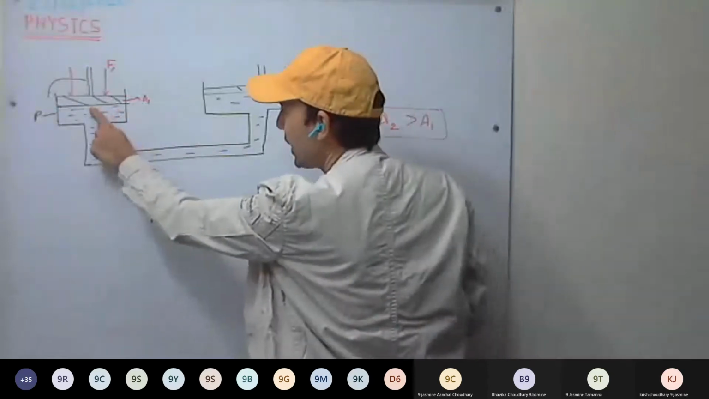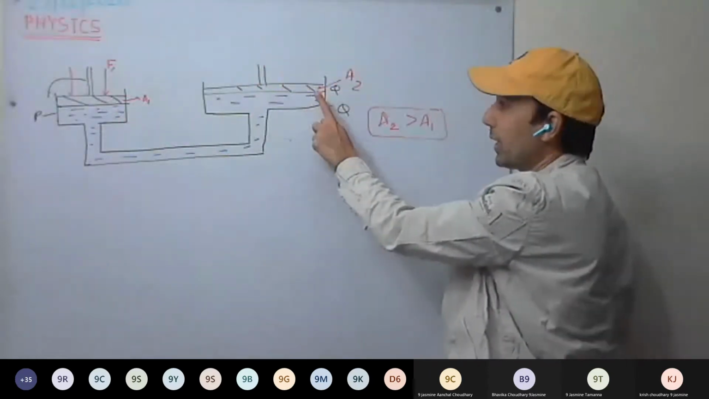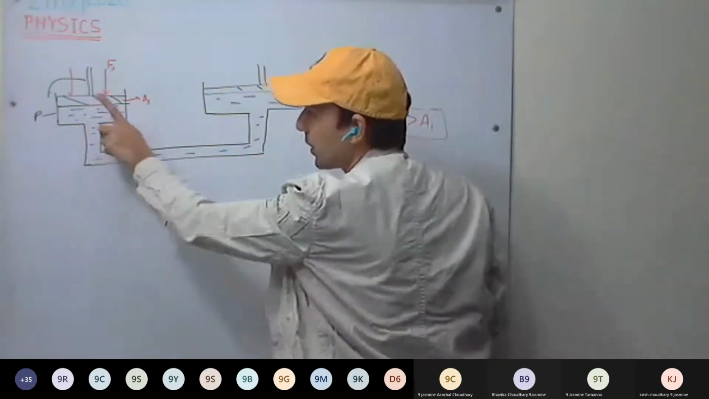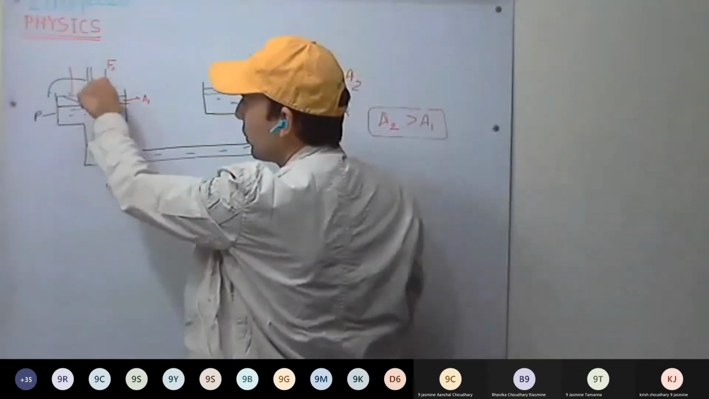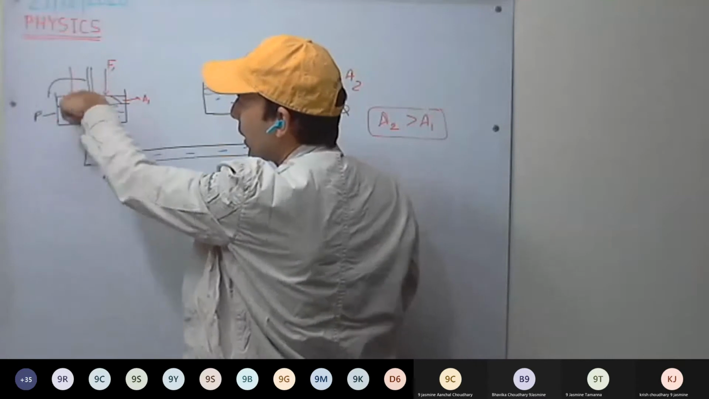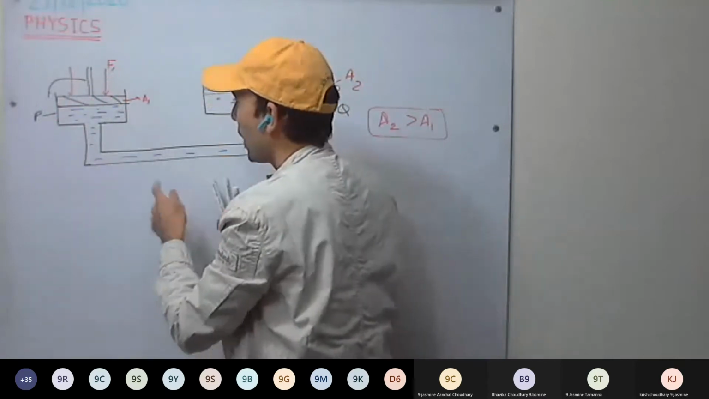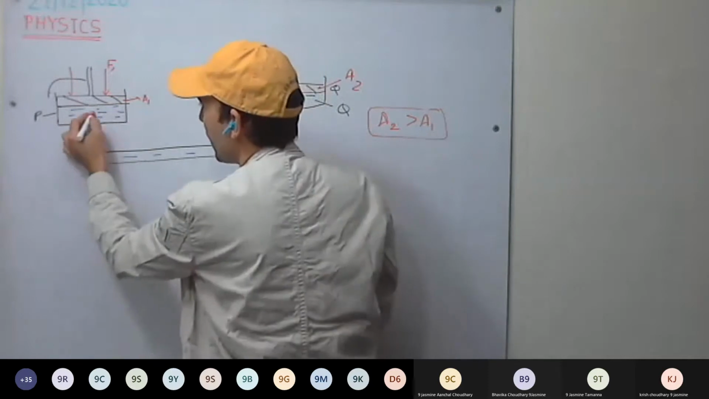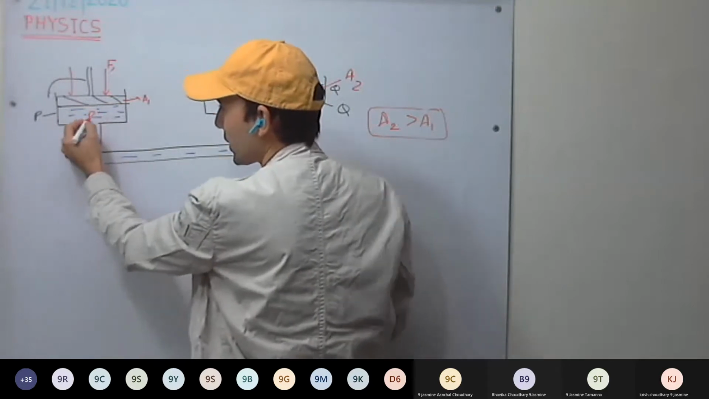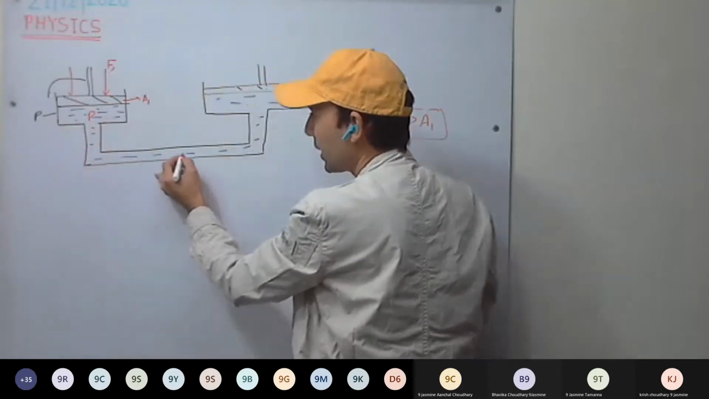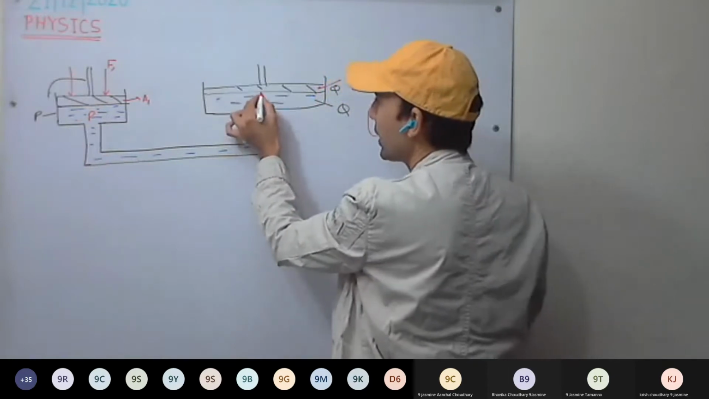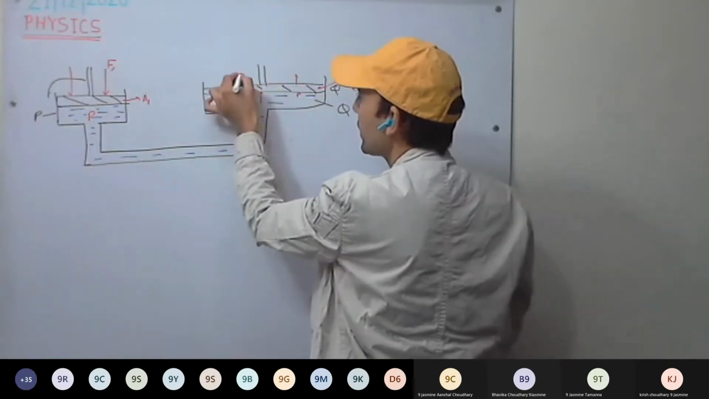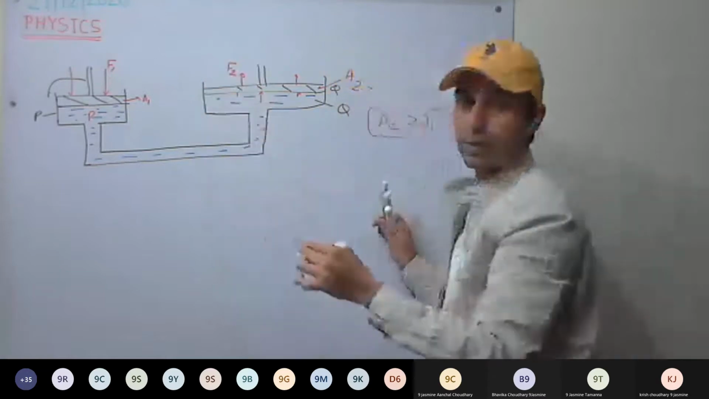So we have piston P and piston Q. The area of piston Q is more as compared to the area of piston P. Force is applied on one piston, that is on P. We are applying force F1. Now what will happen? Pressure will increase here. This pressure gets transmitted through the liquid, and force will be applied here, and this force generated will be F2.